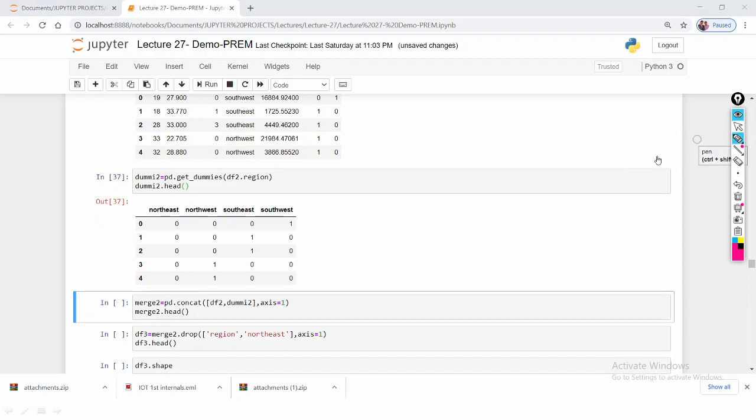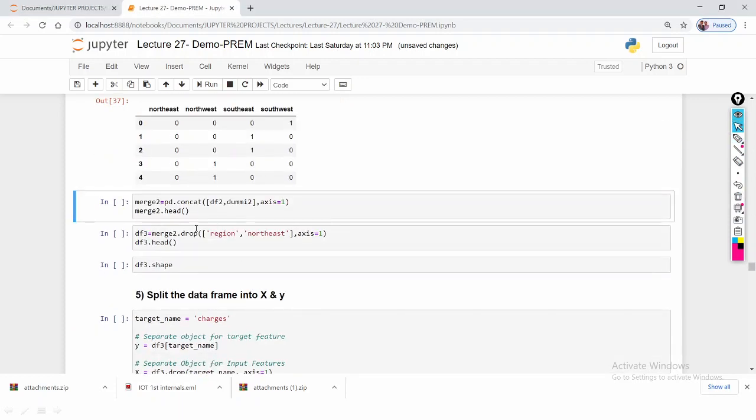Region contains the 4 dummy variables: northeast, northwest, southeast, southwest. Among the 4 dummy variables I can drop any one of them. So I drop this region feature and the northeast, and save it into the df3 data frame. Let me execute.